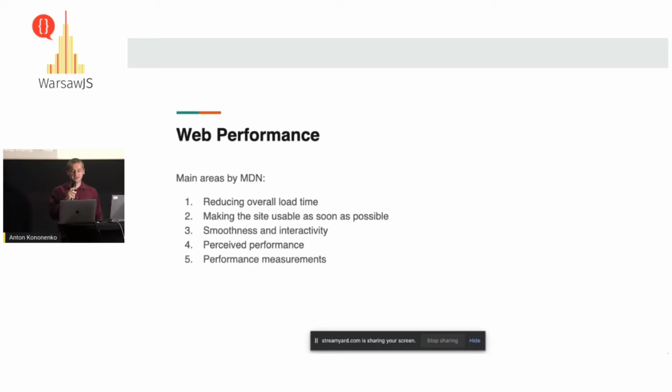And the fifth area in web performance is performance measurement, because we cannot achieve any great result if we do not measure. We maybe just, I don't know, try to improve, and we never get anywhere because we don't know what we're achieving, where we are trying to get, what our result is. For this, we need to measure. That's, I believe, a cross-cutting area for the previous ones.